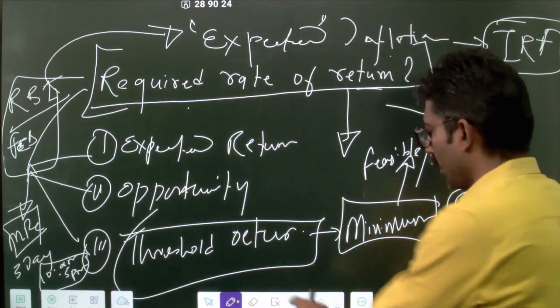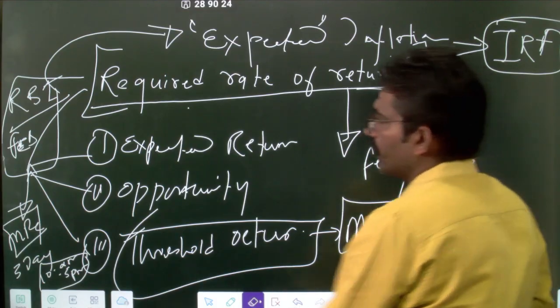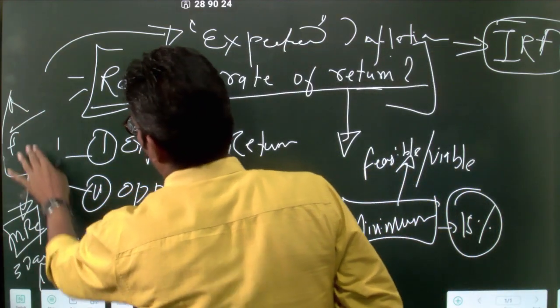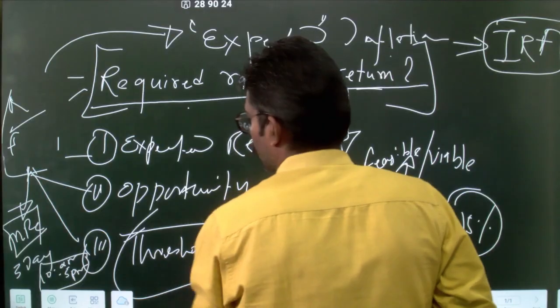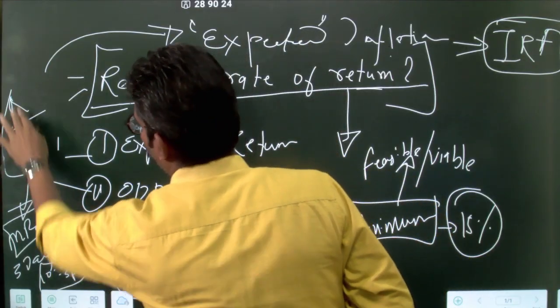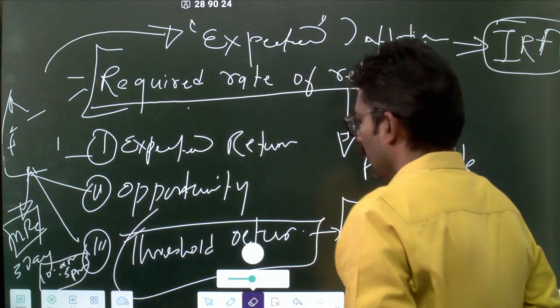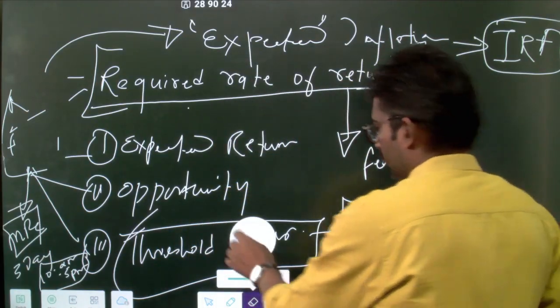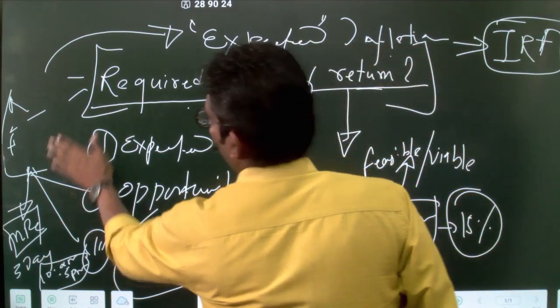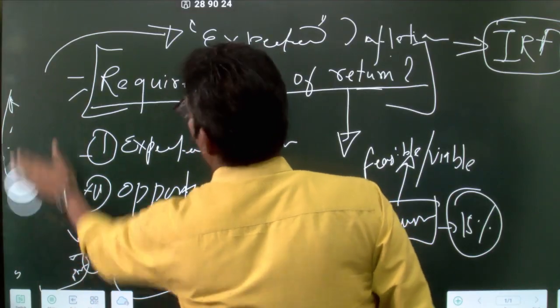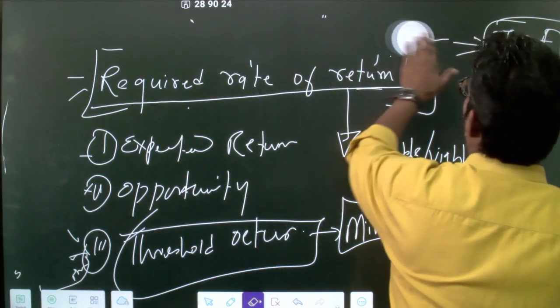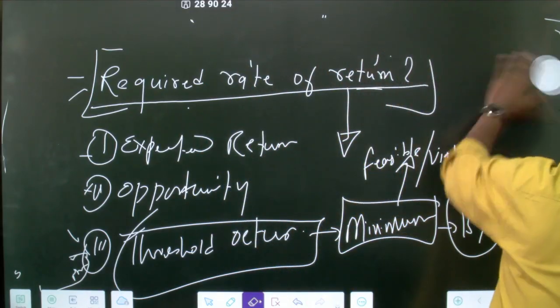What is required rate of return? So now let me clean up the board a little bit so that I can also speak with ease. What happens to this one? Okay, so the required rate of return, did you understand? So the point is expected inflation. That is what you'll follow.